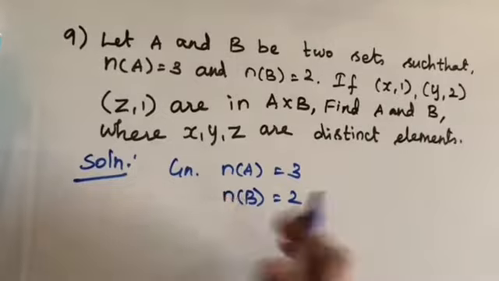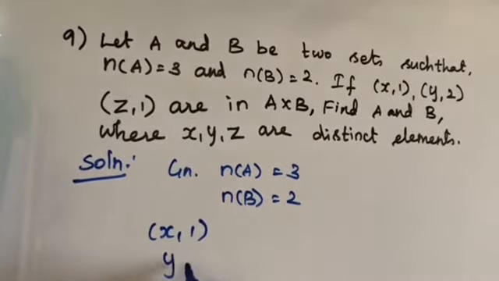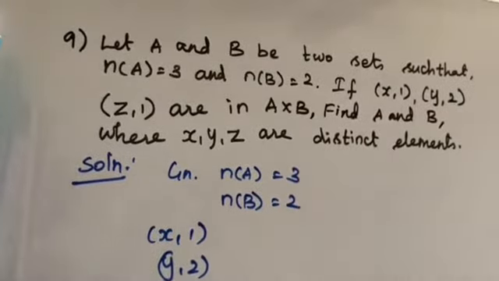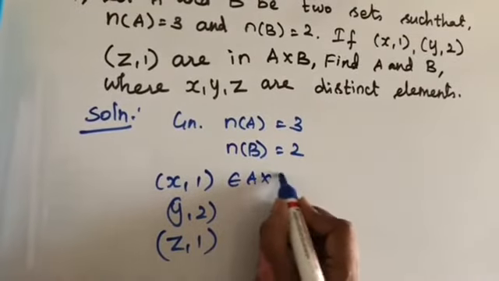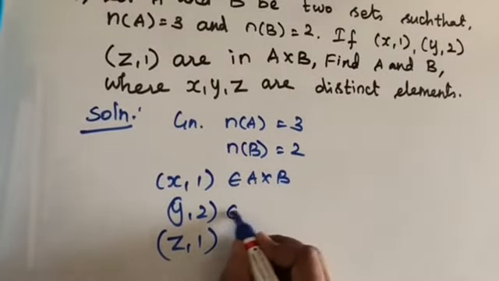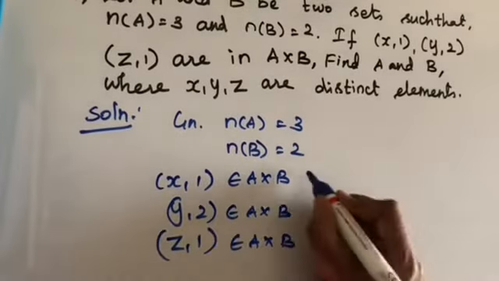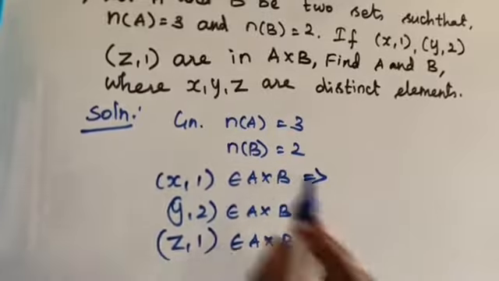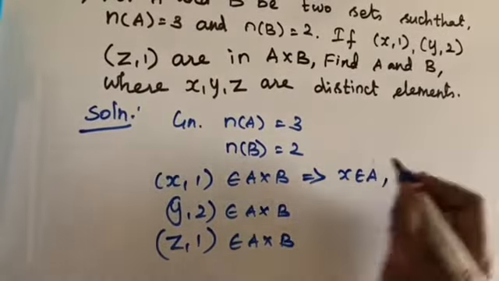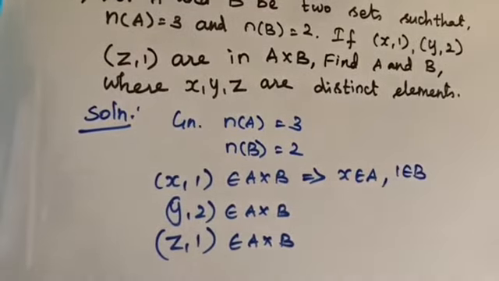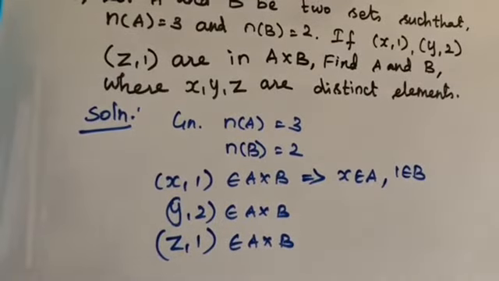As well, (x, 1), (y, 2) and (z, 1), these 3 elements are in A cross B. So, it belongs to A cross B. That implies (x, 1) belongs to A cross B, that implies x belongs to A and 1 belongs to B. The first element belongs to the first set and the second element belongs to the second set.